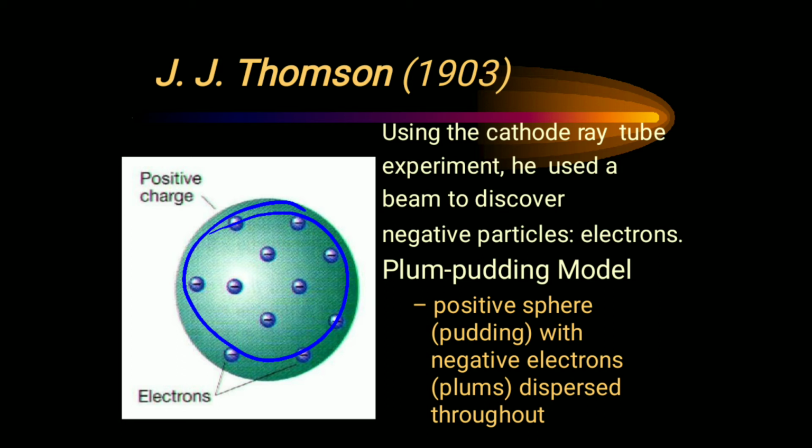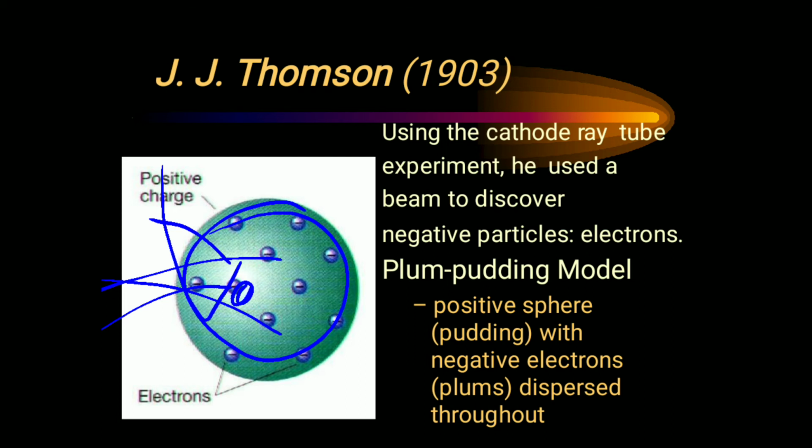In the pudding, the negative electrons are dispersed throughout, and these are the negative electrons. All of these other things are positive protons or neutrons. So his theory was named the plum pudding model, because he considered the protons and neutrons as the pudding, and the negative electrons as plums dispersed throughout the pudding.